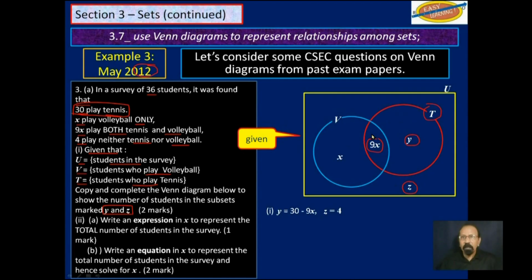So how many play tennis only? It would be 30 minus 9x. And we are given that this Z here, 4 play neither tennis nor volleyball. So we can easily fit in that 4. So that's part 1 for 2 marks.